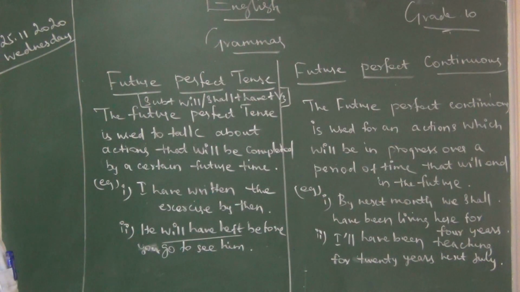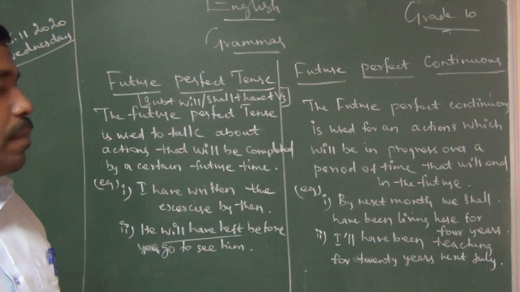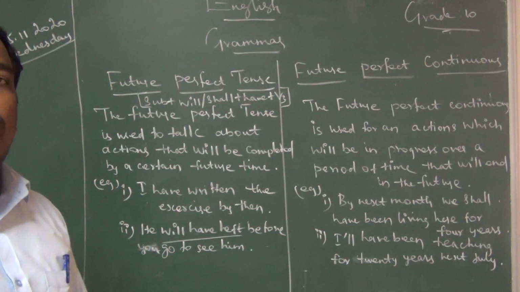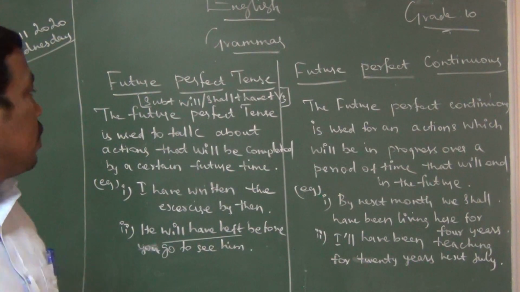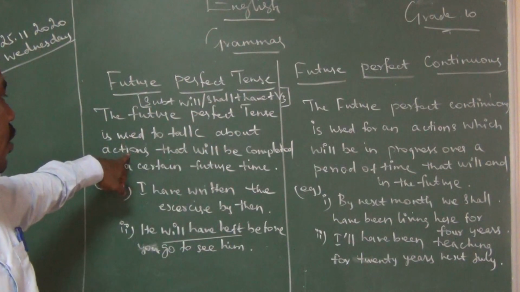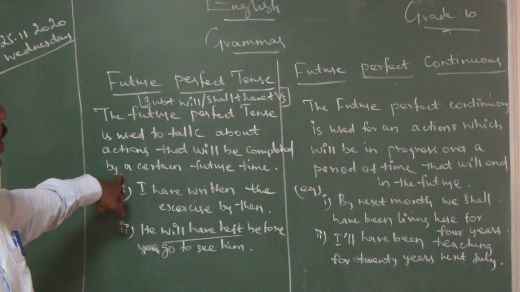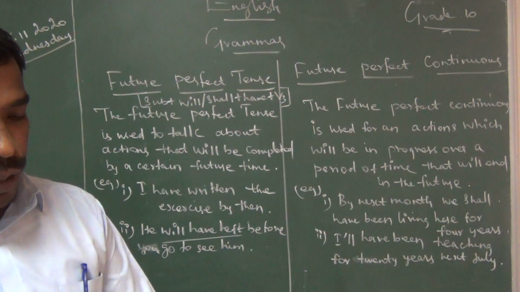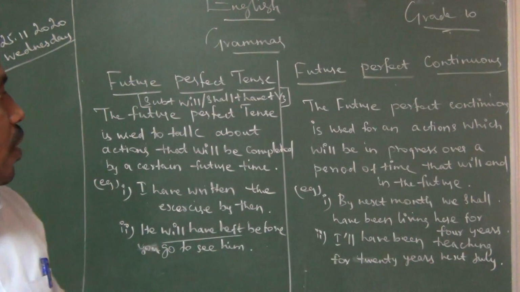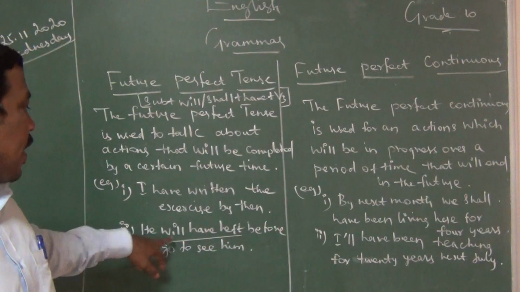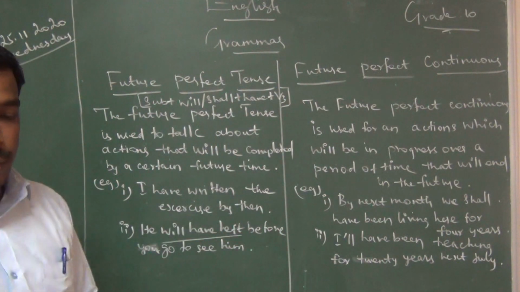Future perfect tense: subject plus will or shall plus have plus V3 form of the verb. V3 means the past participle form of the verb. The future perfect tense is used to talk about an action that will be completed by a certain future time. "I will have written the exercise by then." "He will have left before you go to see him."